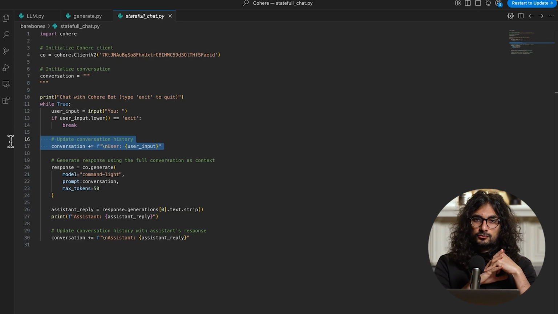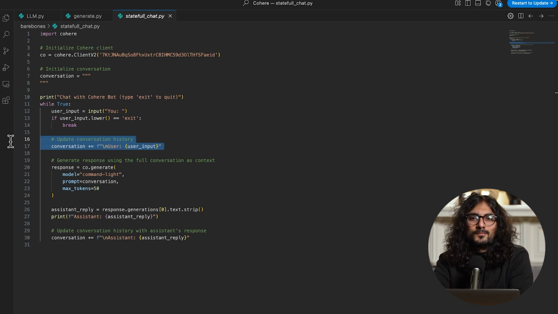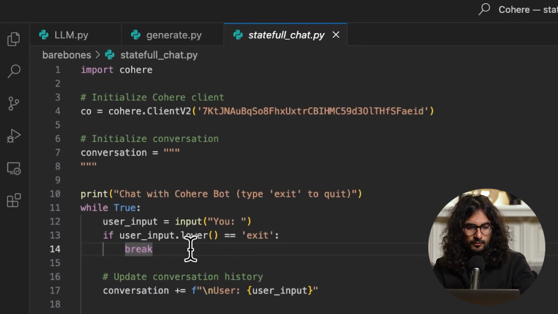This allows you to manage state in some way. You can keep that conversation going for as long as you want, but it would get worse as the context, or the amount of input that's going in, grows.